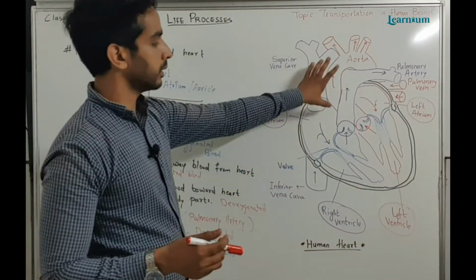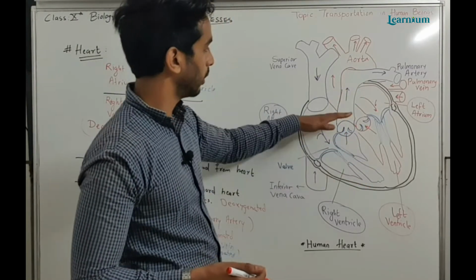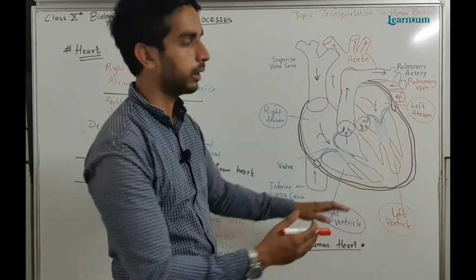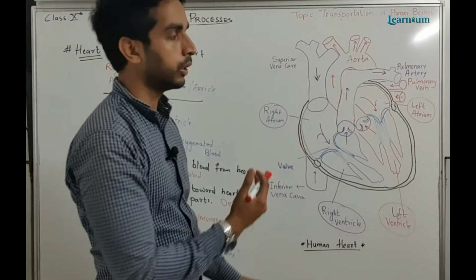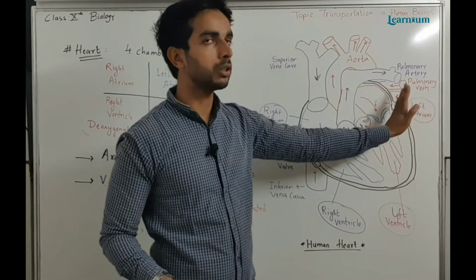So this is the structural representation of the heart. It has 4 chambers: upper, lower, left and right. On the left side it is dealing with the oxygenated blood.